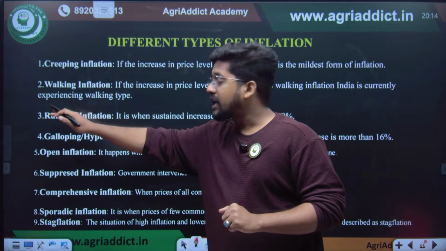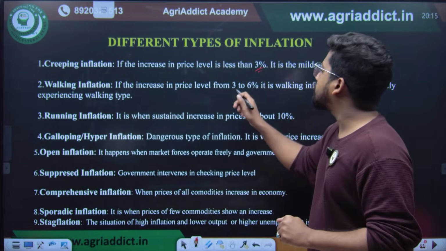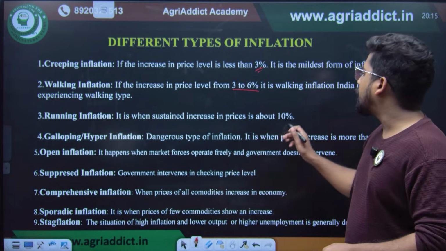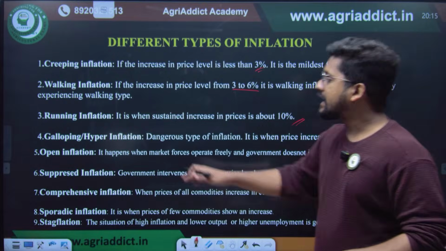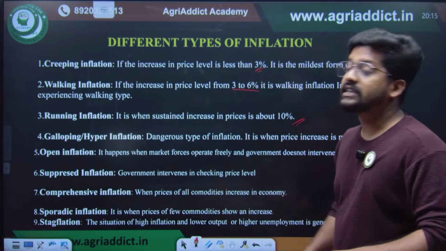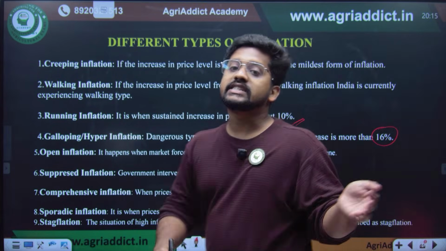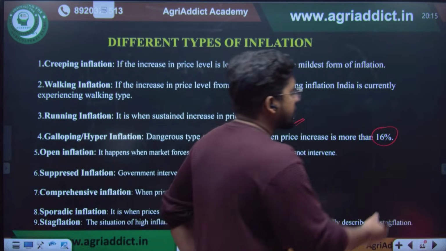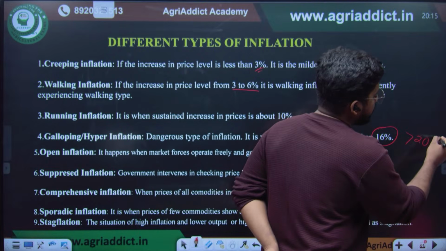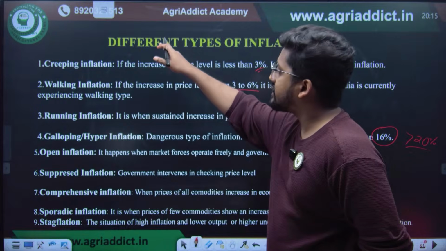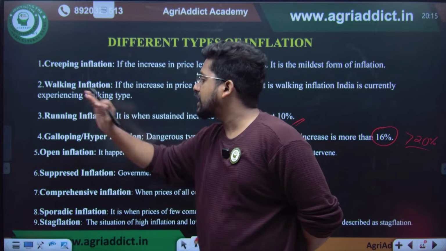When it comes to walking inflation, it is when the rate increases from 3 to 6%. Running inflation is a sustained price change of almost 10%. And galloping or hyperinflation, you can say that it is the most dangerous type of inflation. It happens at almost more than 60%, or maybe in the question paper you can say that it can be an increase of over maybe 20%. So the rate of inflation classifies inflation into creeping, walking, running and galloping.